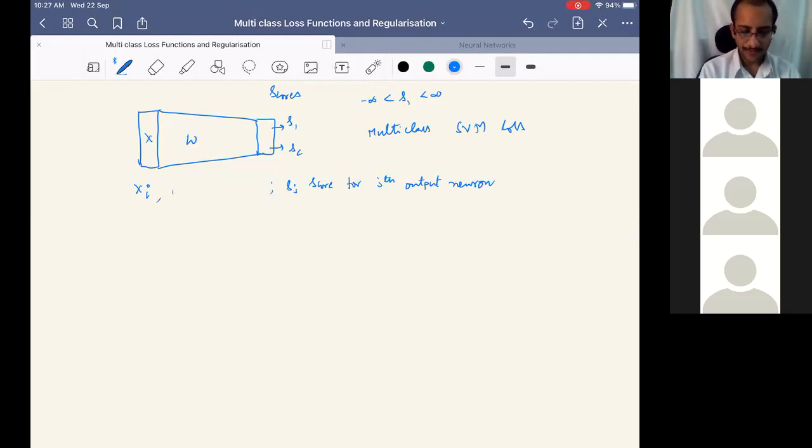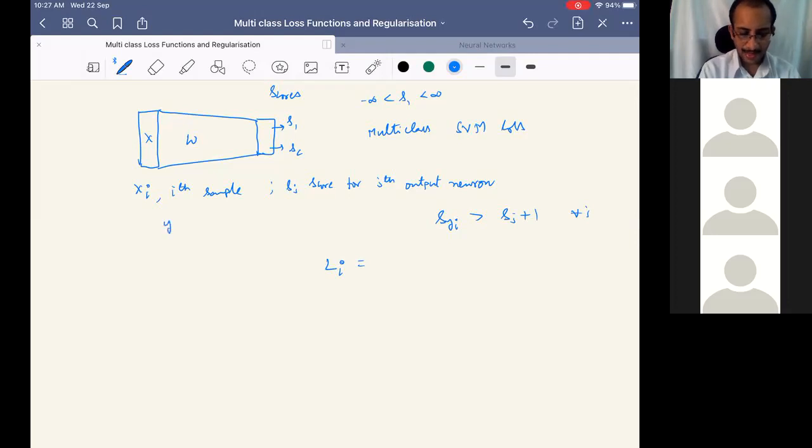This score should be greater than all other scores. Yes, so S_yi has to be greater than Sj for all j. Considering a margin, the correct output neuron score has to be greater than all other scores for all j. If that doesn't happen, it incurs a loss. And then how did we define the loss? For the ith sample as input, what is the loss we defined?